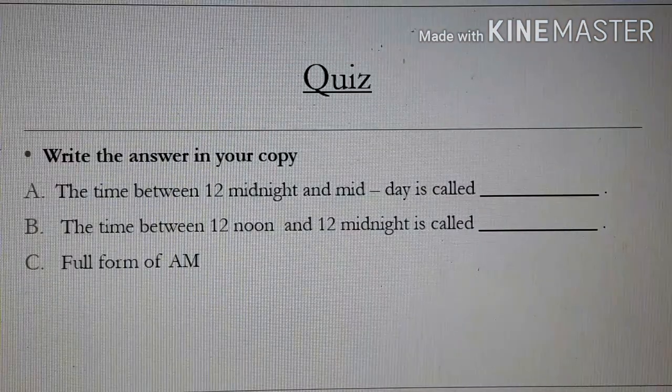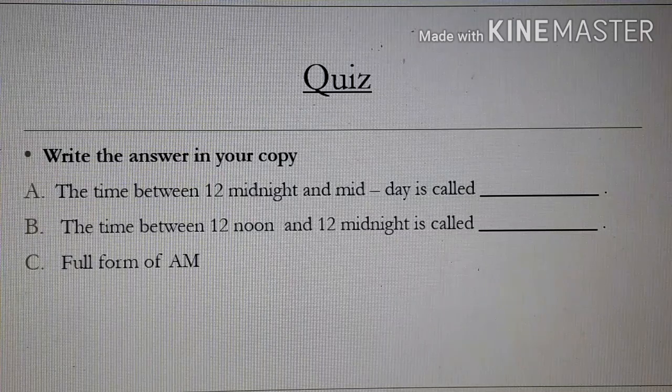Before starting with today's class, children, we'll just do a few questions. You have to write down the answers quickly in your copy, and then I will discuss the answers. The first question is, the time between 12 midnight and midday is called what?